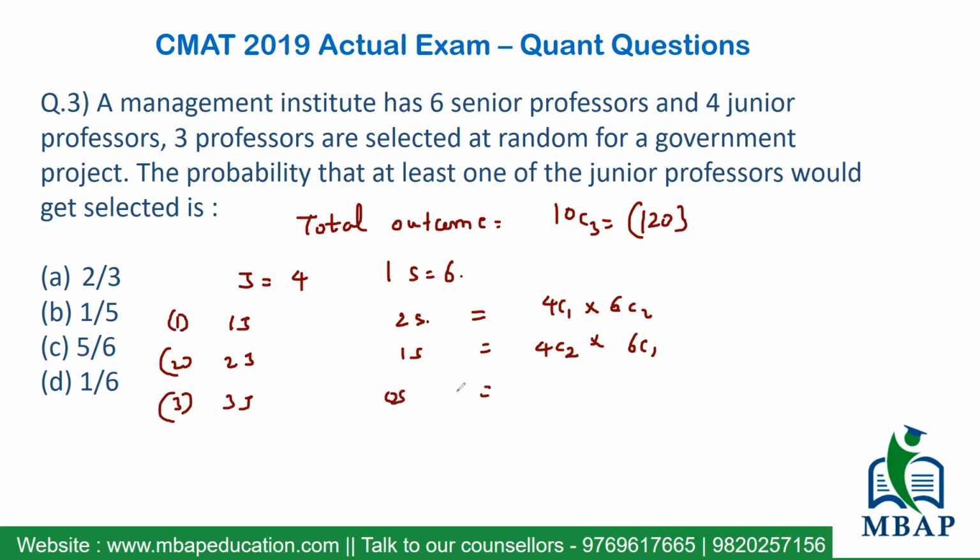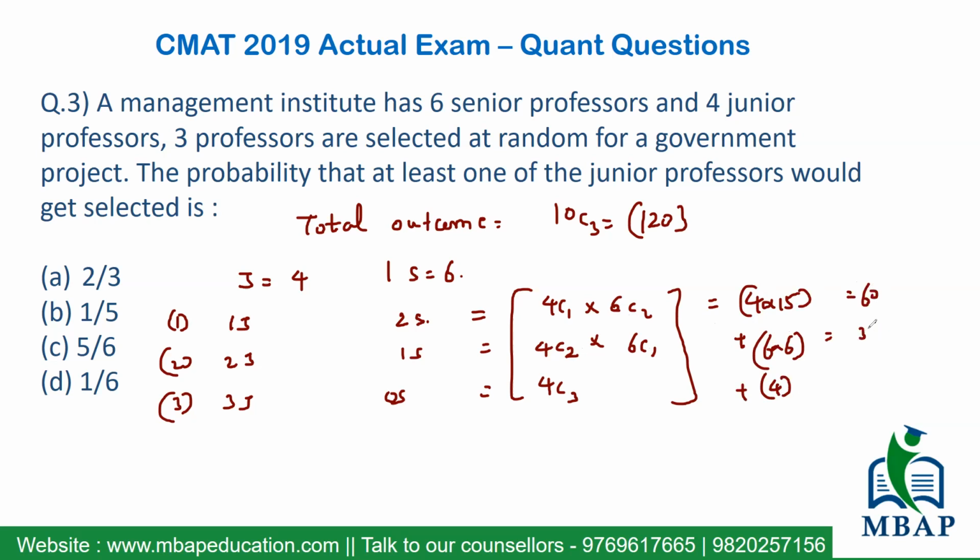Clear? Since there's no senior to be selected, all 3 juniors have to be selected out of 4, so my answer will be 4C3. My total expected outcomes will be 4C1 into 6C2 plus 4C2 into 6C1 plus 4C3, which is 4 into 15 plus 6 into 6 plus 4, since 4C3 is basically 4. What is the total? 60, 36 and 4, a total of 100 ways.